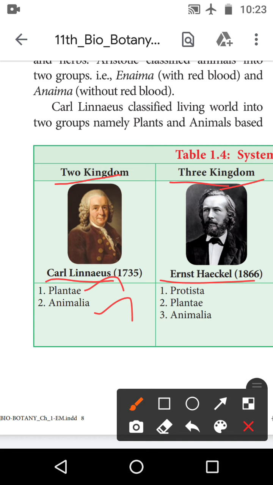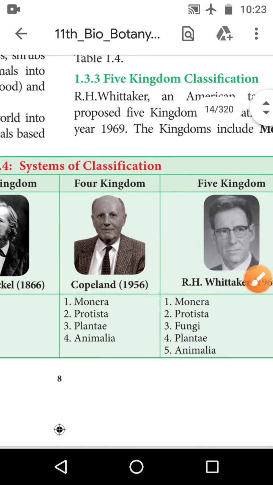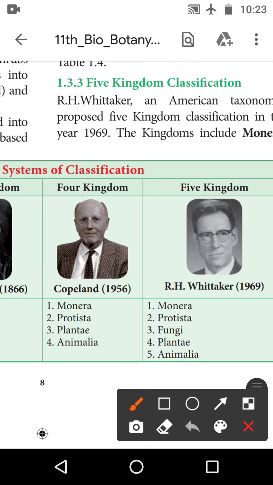So okay, what are the 3 kingdoms? First one is Protista, second one is Plantae, and the third one is Animalia. So this is the 3 kingdom classification. Okay, next one is the 4 kingdom classification. The 4 kingdom classification is by Copeland.